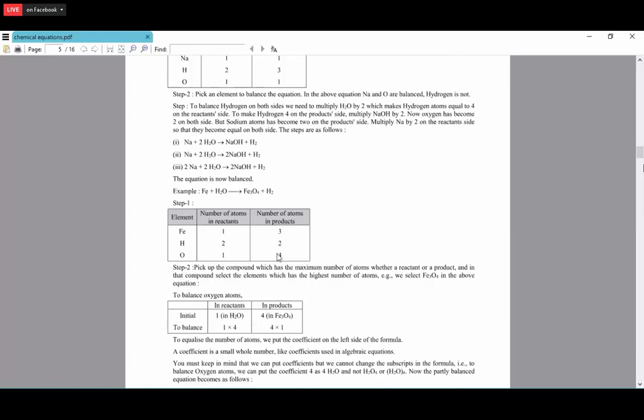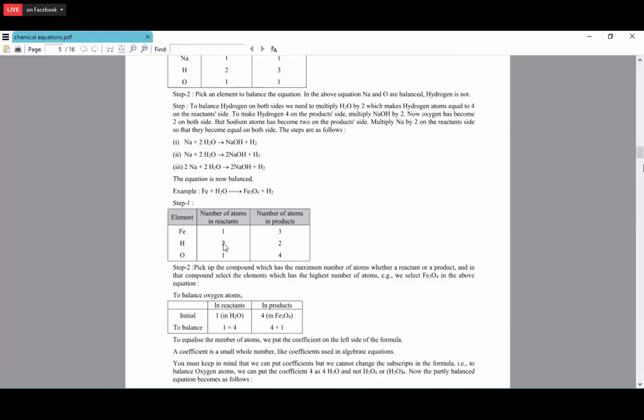Next example is Fe plus H2O gives Fe3O4 plus H2. Okay, so the elements present in the equation are Fe, hydrogen and oxygen. The number of atoms in the reactants: Fe is 1, hydrogen is 2 and oxygen is 1.